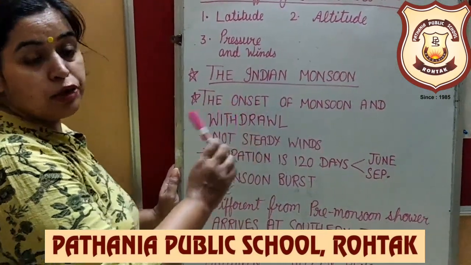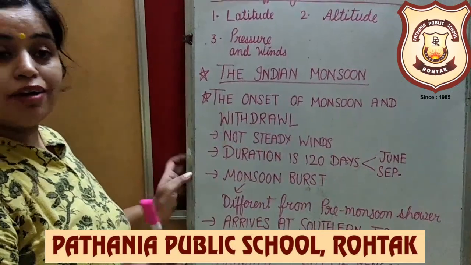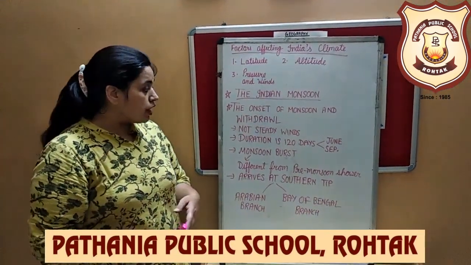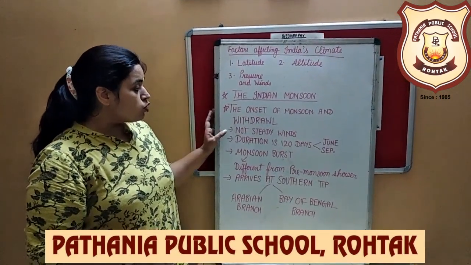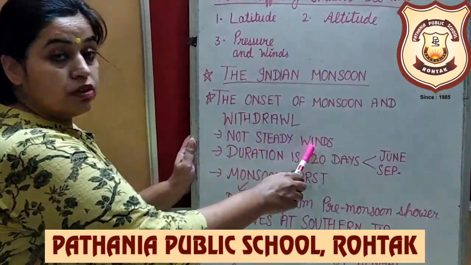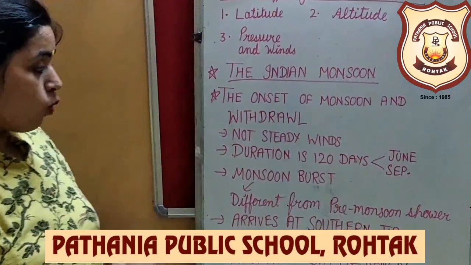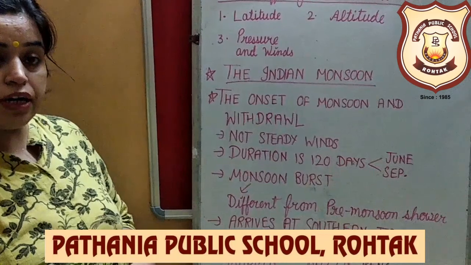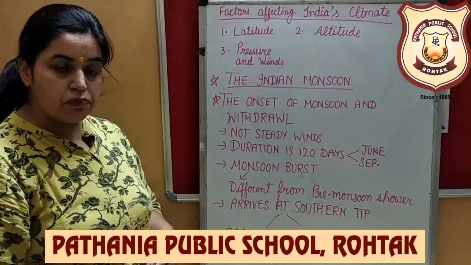As I told you, the word monsoon comes from the Arabic language and it means season, right? These monsoon winds are not steady winds. These are not continuous winds. And the duration of this is almost 120 days, from June to September.